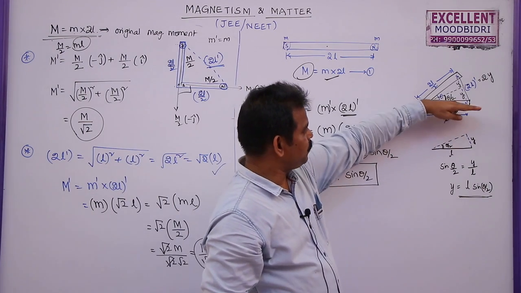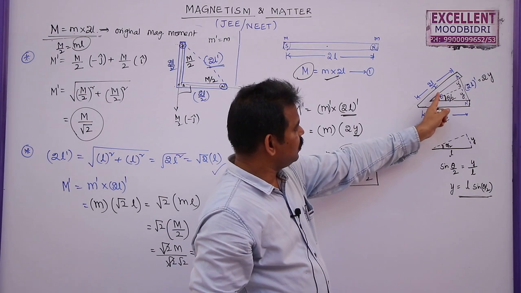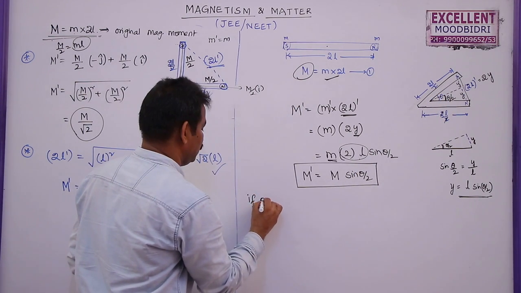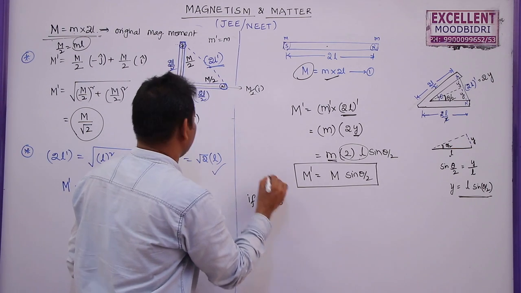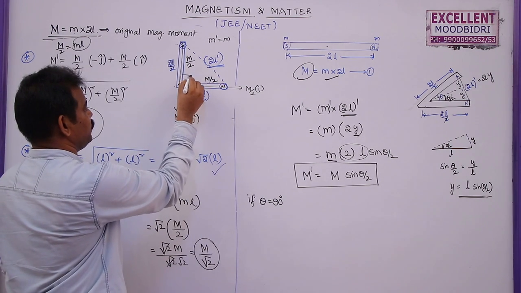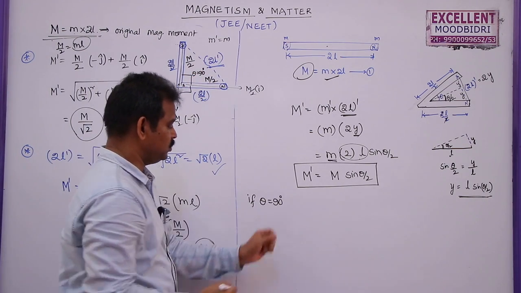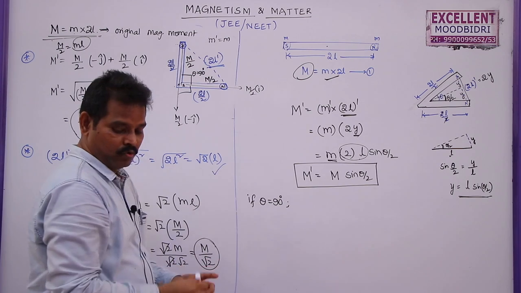Suppose this is bent such that theta is equal to 90 degrees. How will this formula change? What is the new magnetic moment?